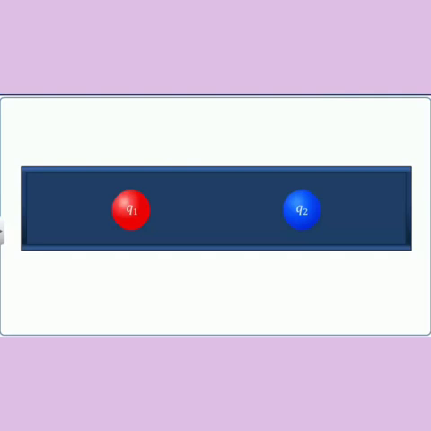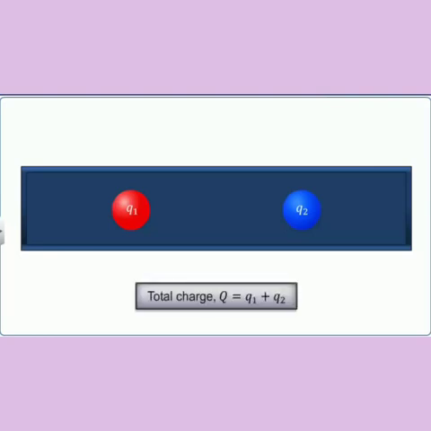Now, the total charge on the body is the algebraic sum of both charges. That is, total charge Q is equal to Q1 plus Q2.